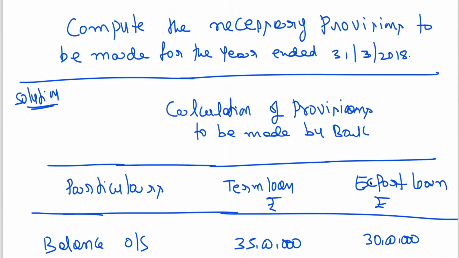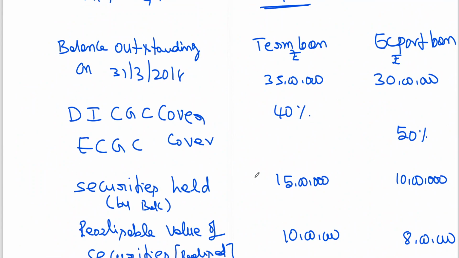Here even though security sale is 15 lakhs but realizable value is 10 lakhs. Here 10 lakhs, realizable value is 8 lakhs. Now balance 25 lakhs. This is what the loan still it is outstanding. But if you see DICGC cover is 40%. Now suppose if there is no security held by bank, the 40% we could have calculated on 35 lakhs. 50% we could have calculated on 30 lakhs. Try to understand. Suppose if this security is held by a bank, that means they are having securities with the bank. Bank is also having guarantee from DICGC in respect of 35 lakhs.